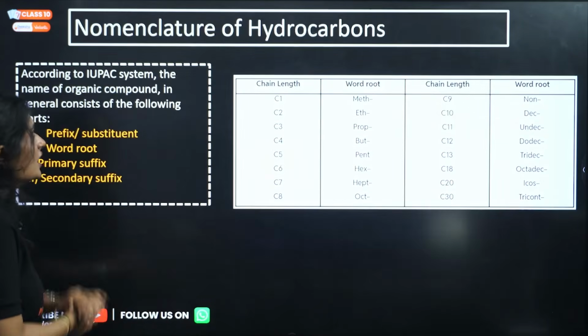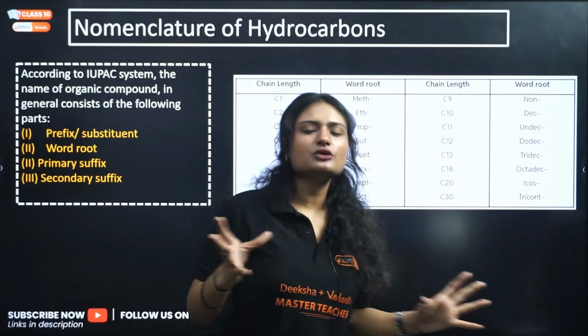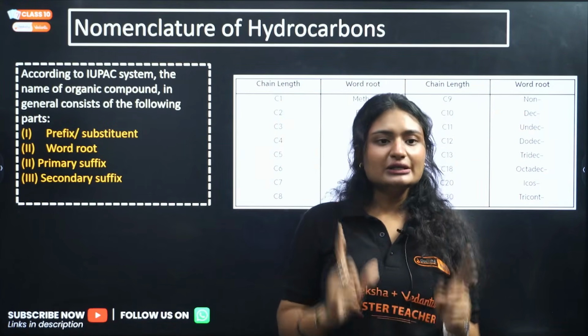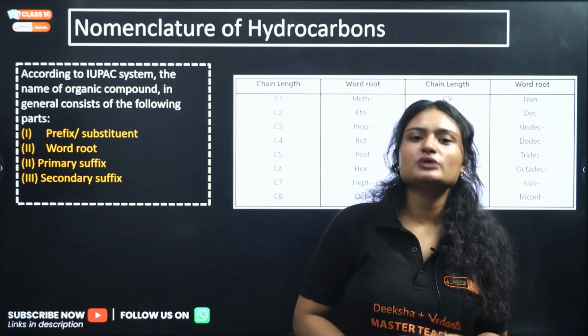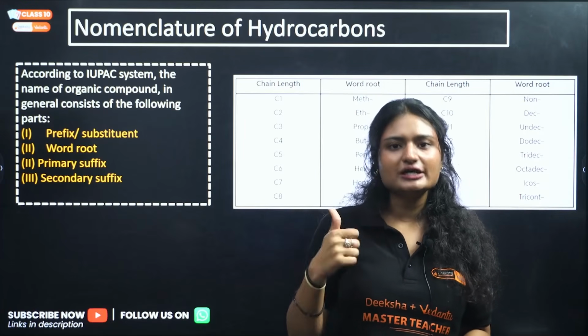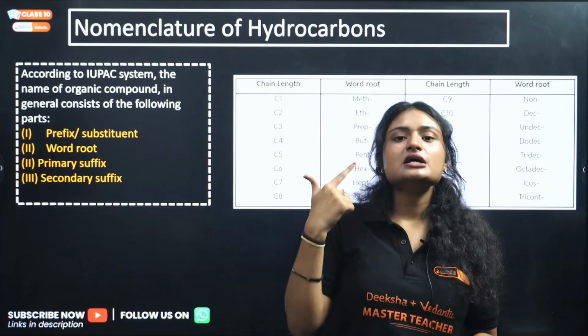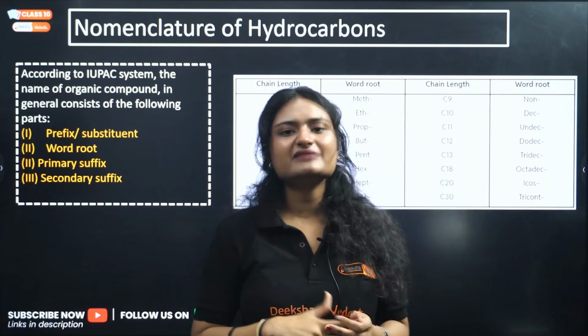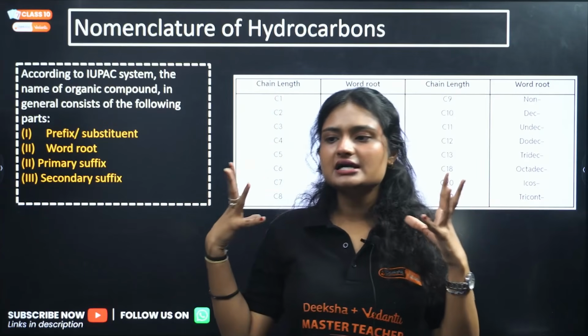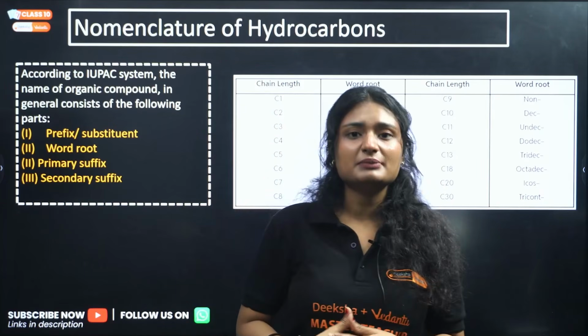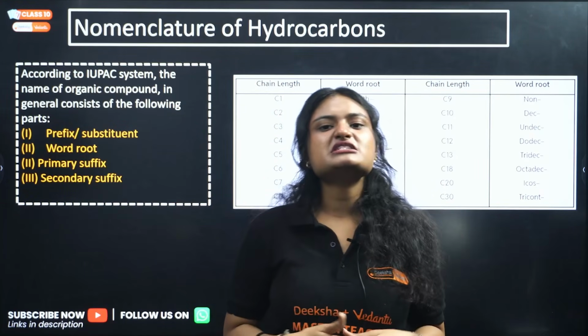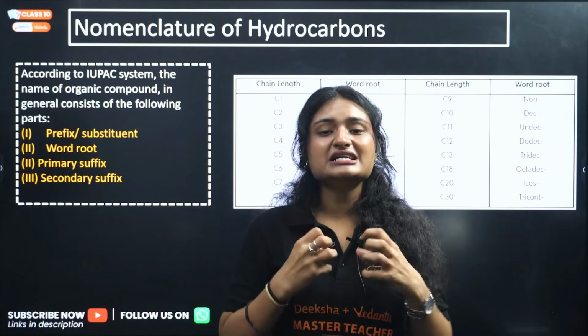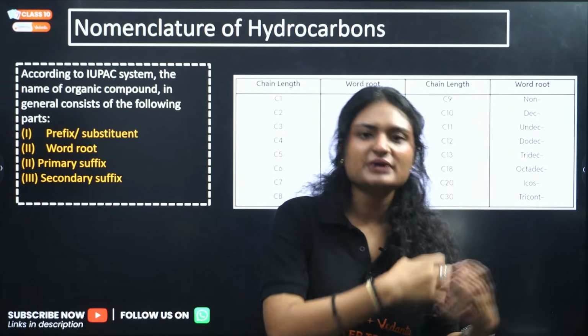Now, how do you name hydrocarbons? How do you name the carbon compounds? So the rule is simple. There are two methods to name them: IUPAC nomenclature, or you can say common names, right? Common names are given by scientists or due to their general use by the general public, right? And the IUPAC name is defined by a set of rules given by IUPAC itself, right?